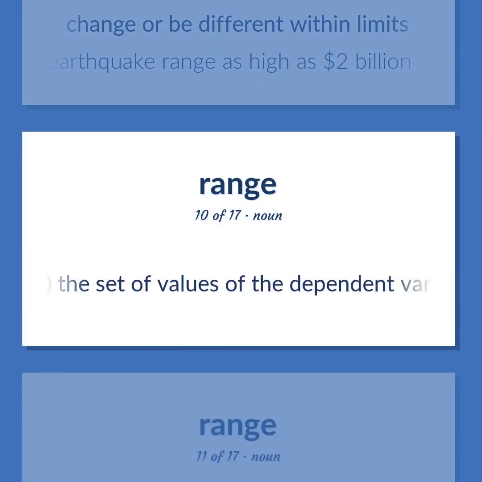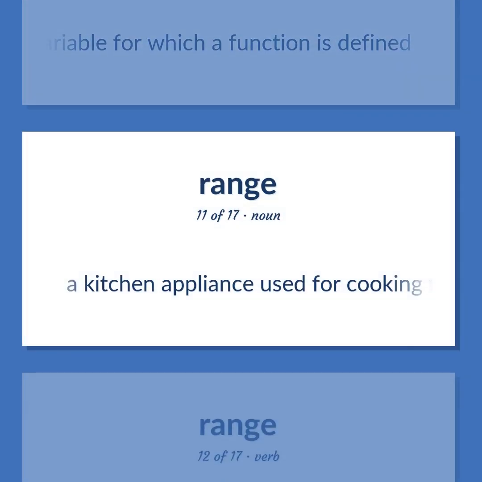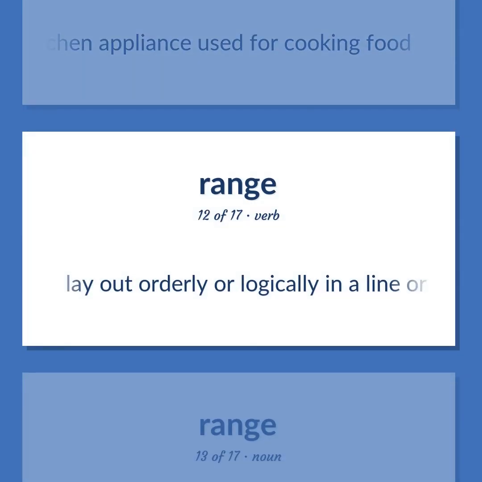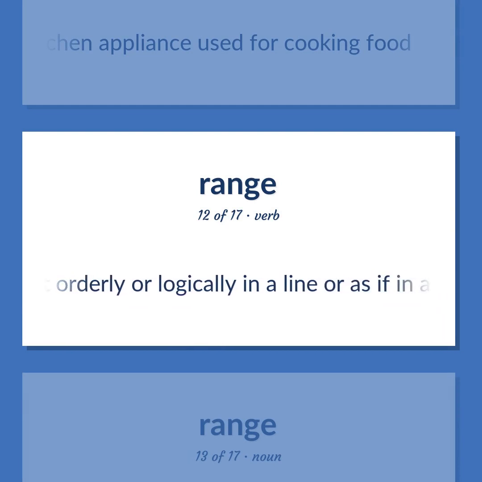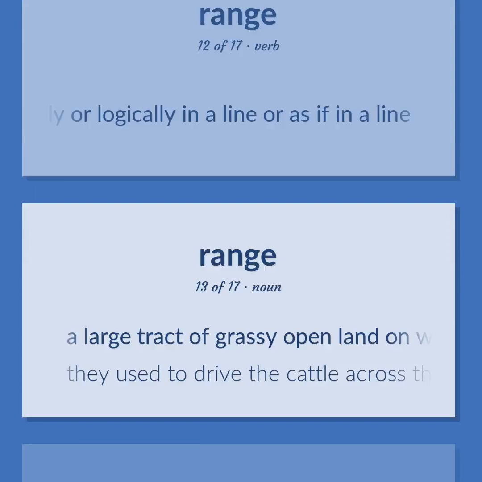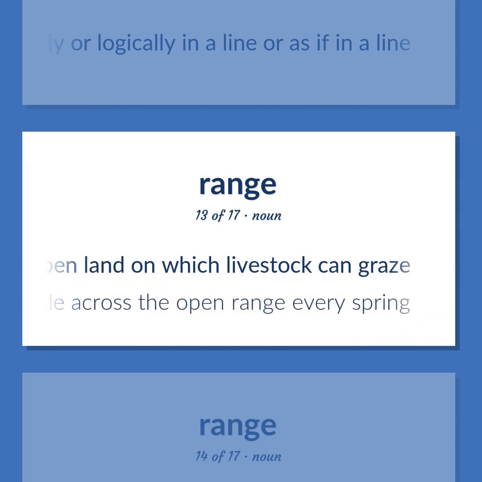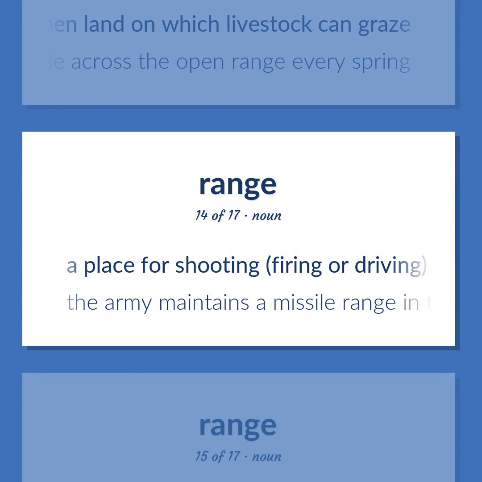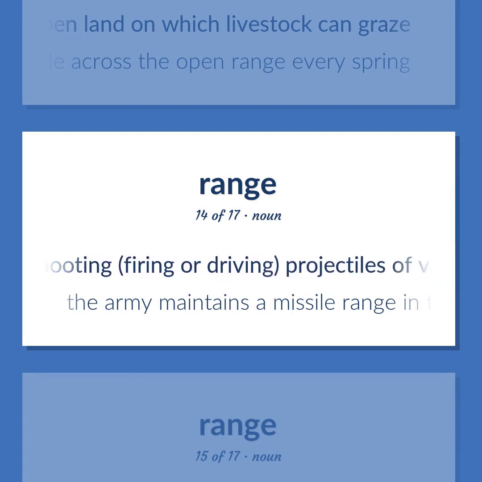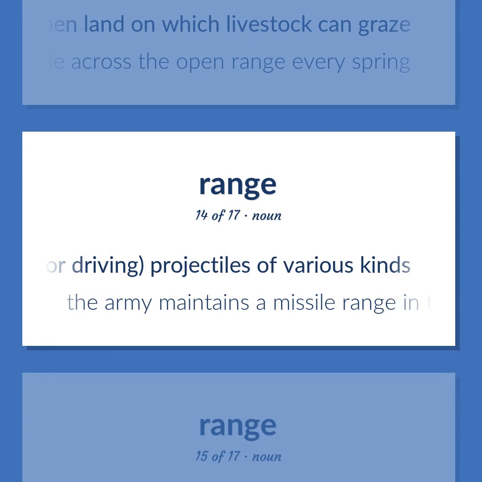Mathematics. The set of values of the dependent variable for which a function is defined. A kitchen appliance used for cooking food. Lay out orderly or logically in a line or as if in a line. A large tract of grassy open land on which livestock can graze. They used to drive the cattle across the open range every spring. A place for shooting, firing or driving projectiles of various kinds. The Army maintains a missile range in the desert.